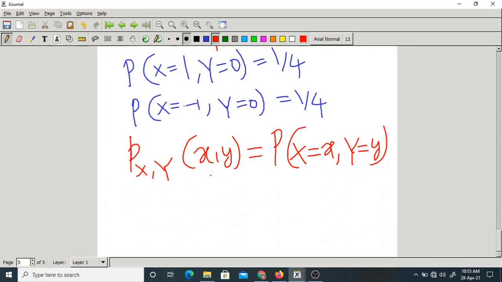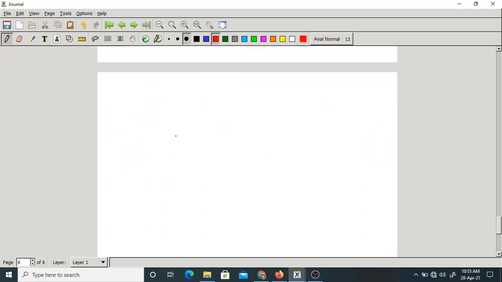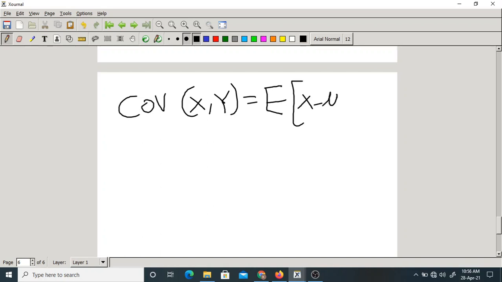So we have to find the covariance of those random variables X comma Y. Let me write the formula of covariance fast. There we need mean of X and mean of Y, mu x and mu y.